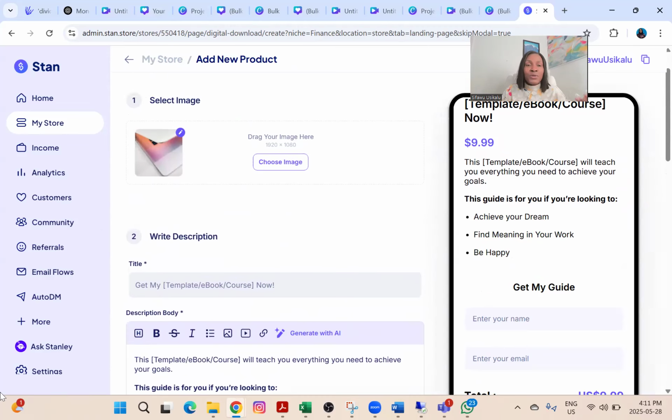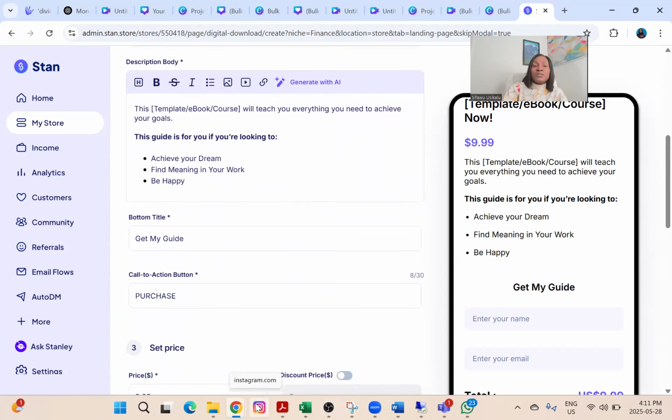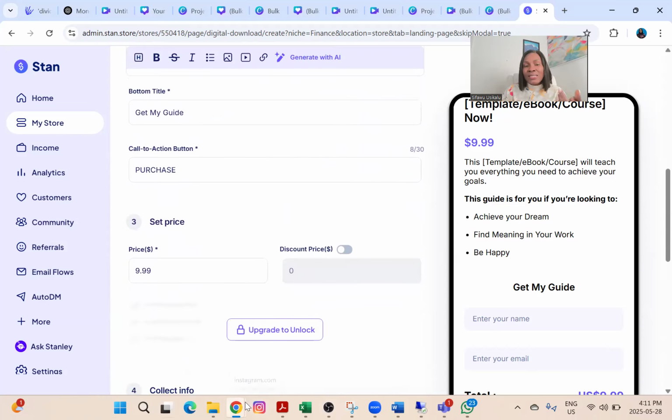Same thing, select a beautiful image there, put the title of your product, put a little description. In this part, just put a little description of what the product is all about. Then put your pricing. For this type of pricing, I would advise maybe you do between $4.99 to $9.99. And this is because it is a digital product, right? It is very low cost to start, and you want people to be able to buy it and say, okay, this one is low cost to me, right? So you can do between $4.99 and $6.99.